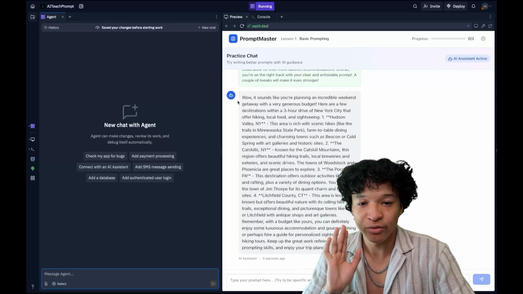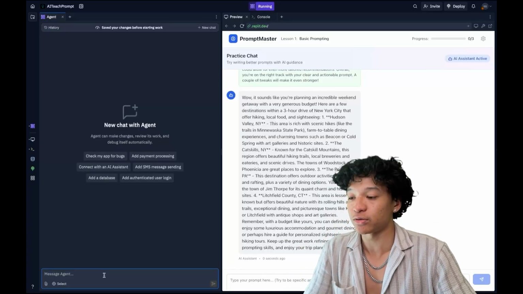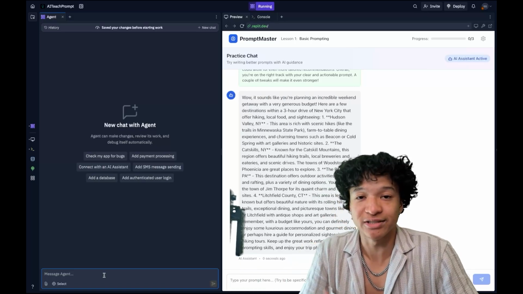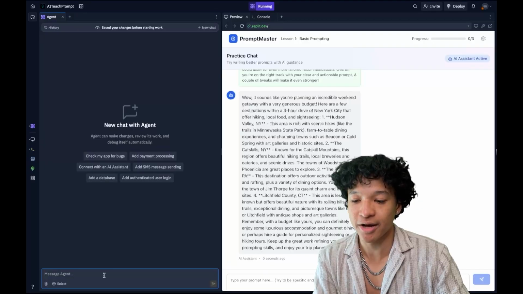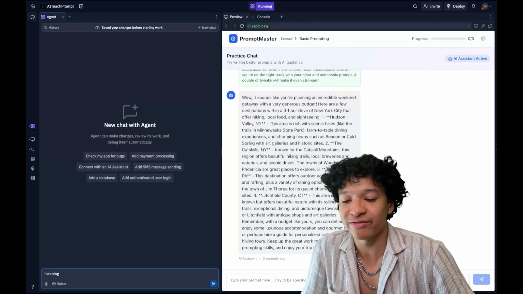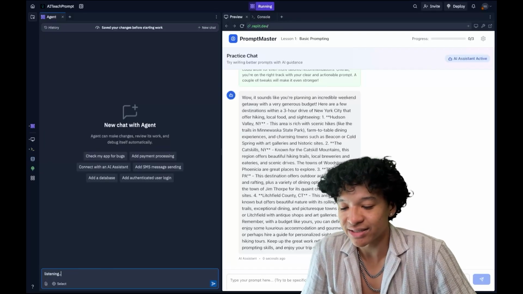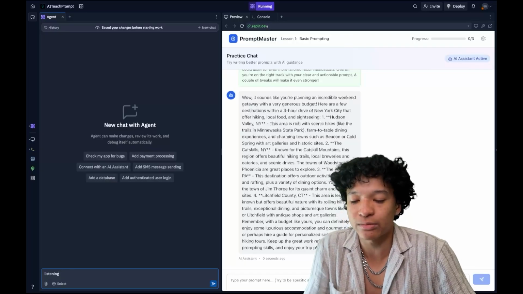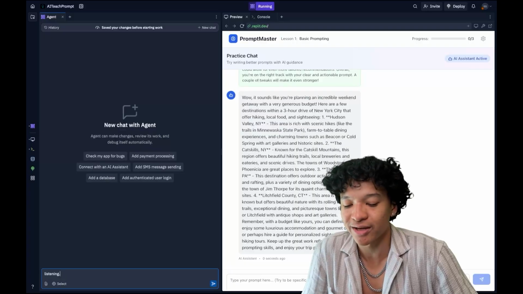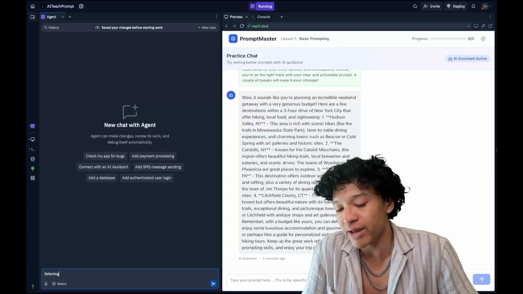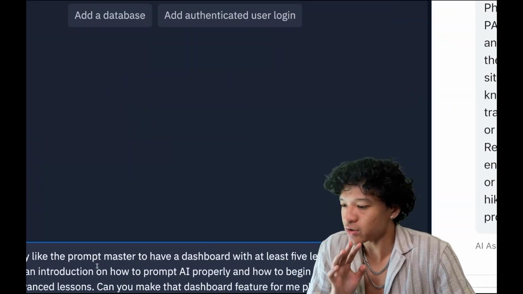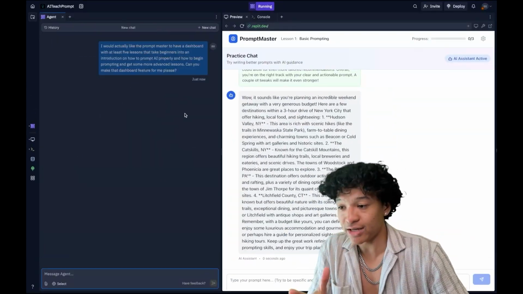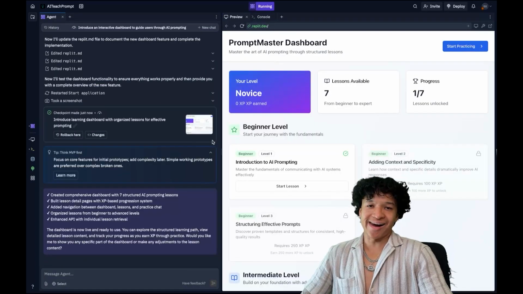In this case, with a new chat with the agent, I'm simply going to voice my feature I want to add because I have a speech-to-text recognition app on my Mac. I'm going to say, I would actually like the prompt master to have a dashboard with at least 5 lessons that take beginners into an introduction on how to prompt AI properly and how to begin prompting and get to more advanced lessons. Can you make that dashboard feature for me, please? And just by talking into my MacBook about a feature I want, I'm just gonna hit enter and we'll come back to this when it's done.